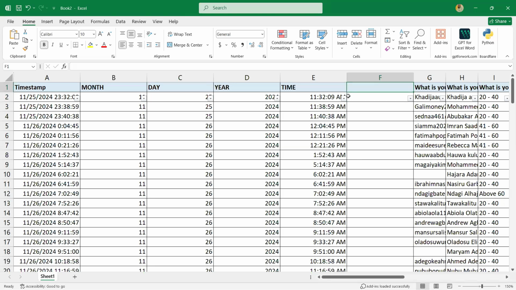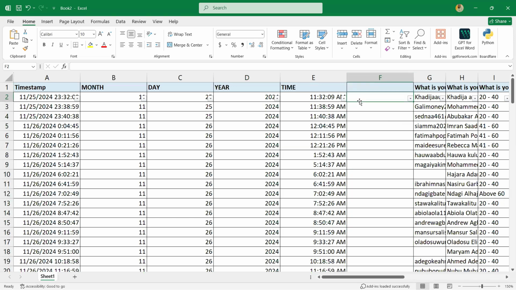The next technique we are going to talk about, or formula, is the concatenate function. Concatenate is for merging. You understand? Maybe you want to merge two or three columns together, like year and month. Let's say I want to merge the year and month. Okay, let me change it to general.